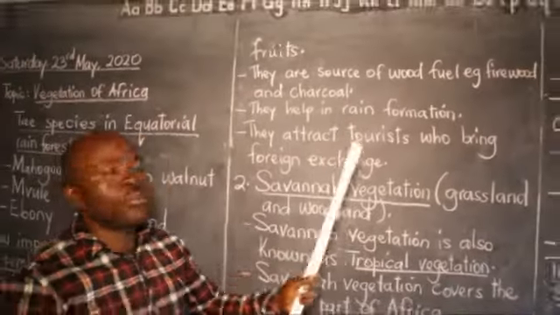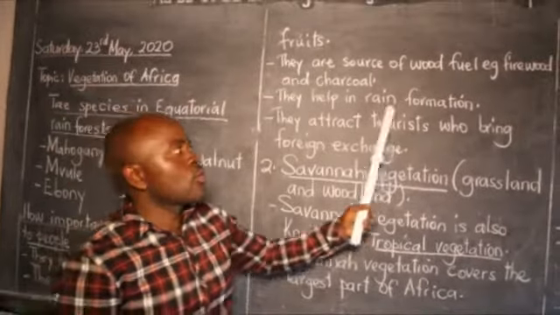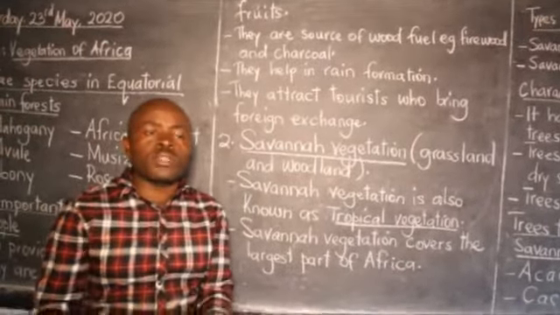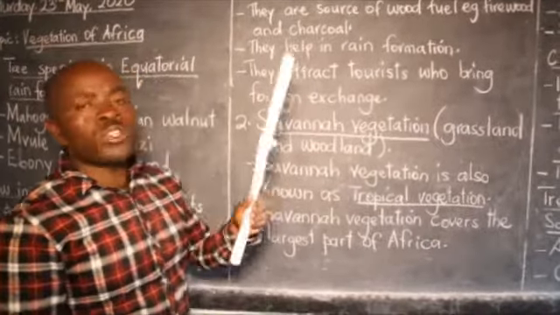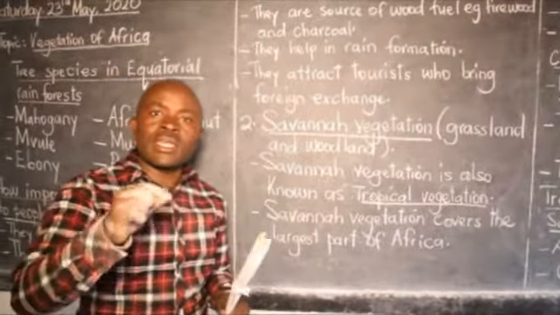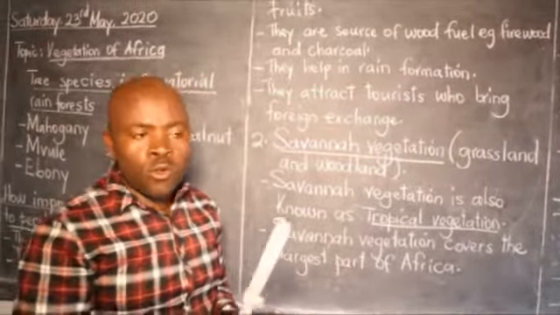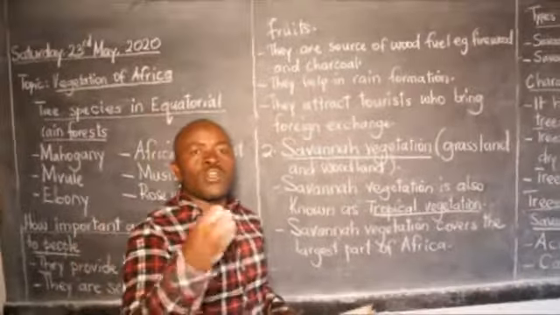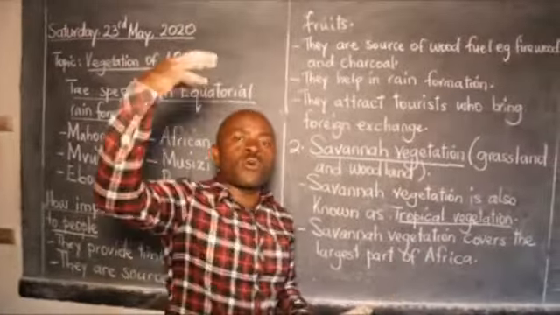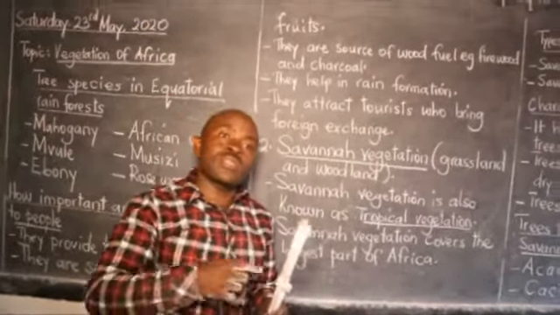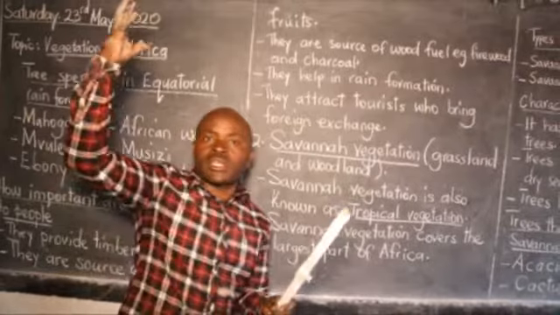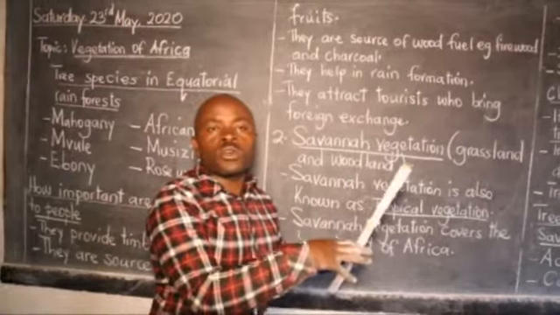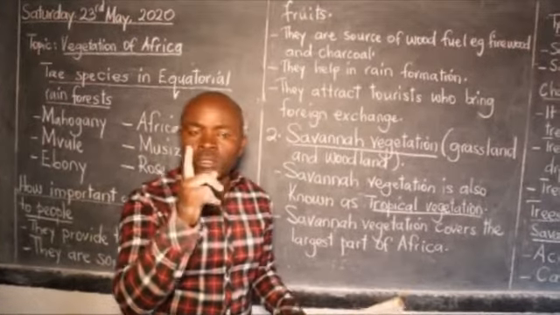Next point is that they help in rain formation. When we talk about rain formation, we all learn about the rain cycle in P5, in P4, in P3. Only that most of the children have a habit of writing that they help in the formation of rainfall. No, what is formed is not rainfall, but rain. There is a difference between rain and rainfall. Rain refers to the water drops from the atmosphere, and those are formed, if you remember very well, by the condensation that takes place in clouds. Rainfall is the amount of rainwater. So what is formed is rain.